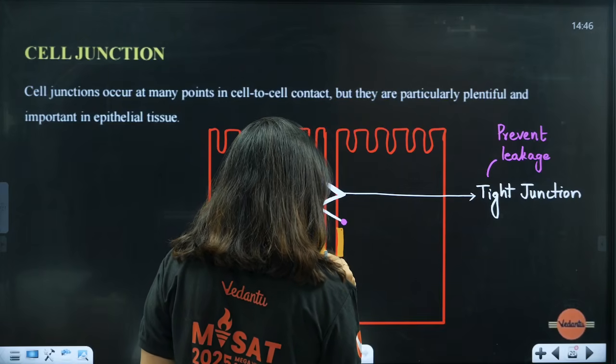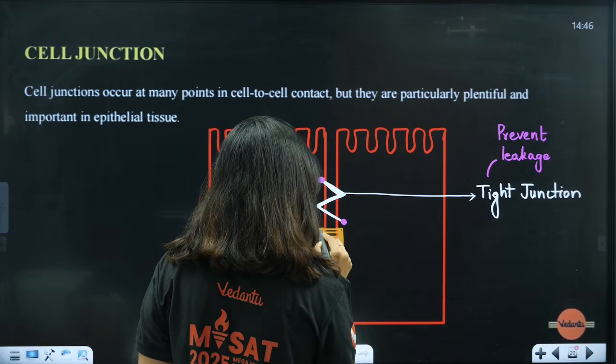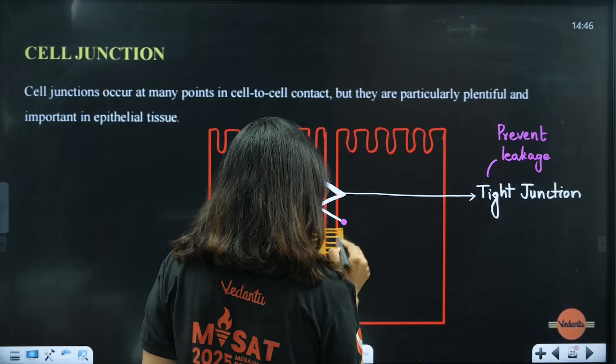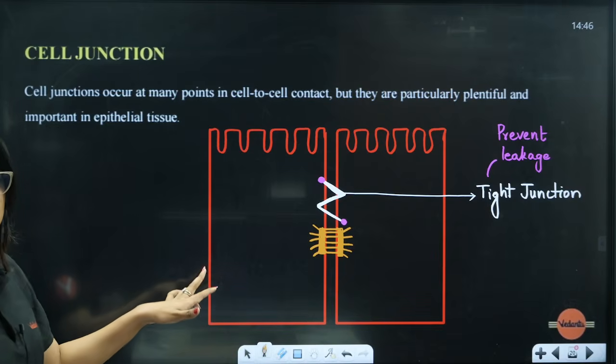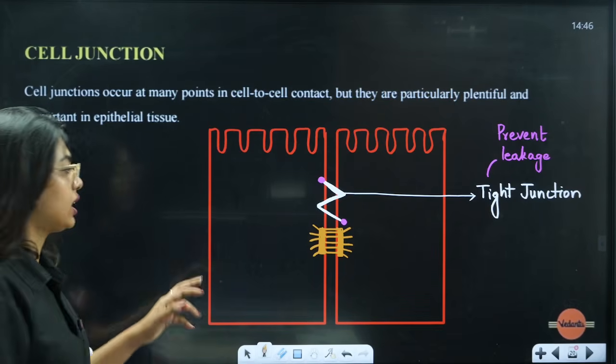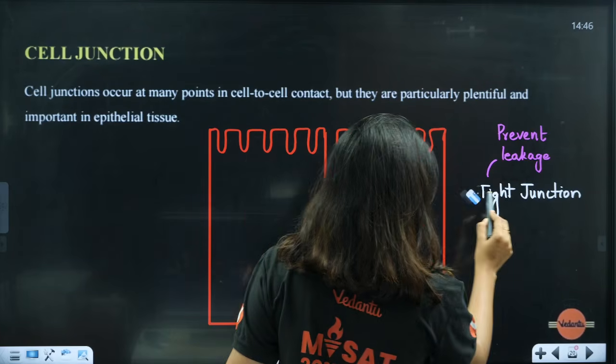To keep them together, like this. Between, you have one which is called the adhering junction. I think I should have drawn this a little smaller. One second, I'll draw it a little higher.